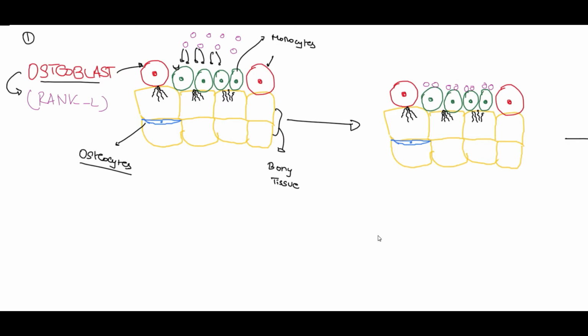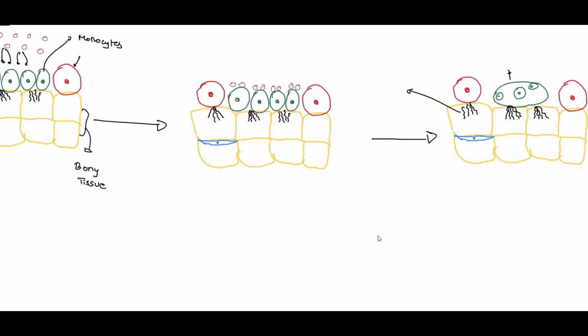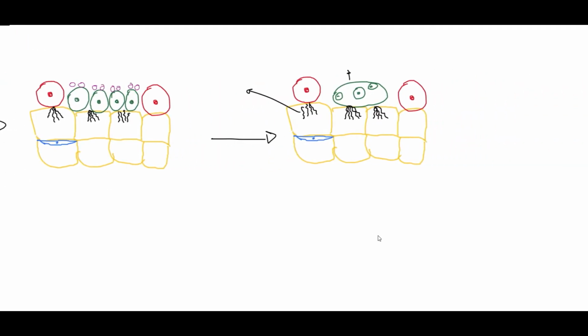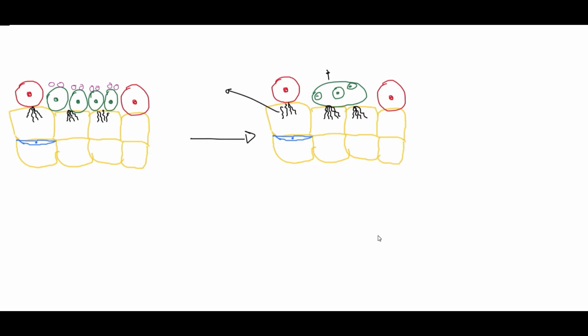Now this RANKL ligand would bind to the RANK receptors present on the monocyte, which can be seen here, and it will lead to the aggregation of the monocytes along with the macrophage and form the osteoclast cell. Here we have the injuries which occur either through some mechanical stress or are created by the osteoblast cells itself.